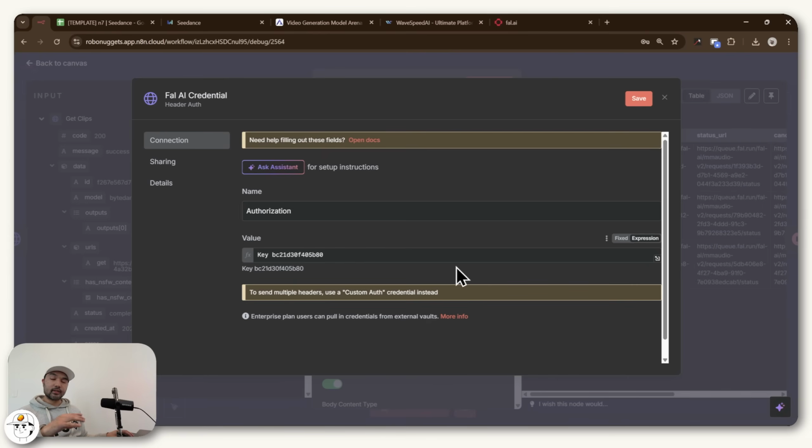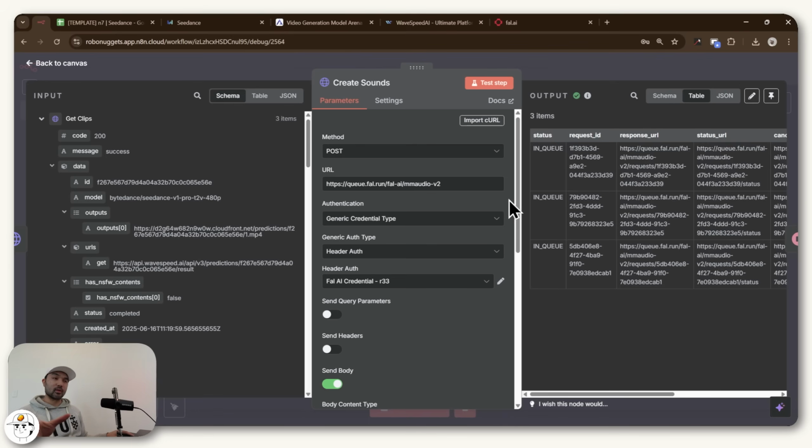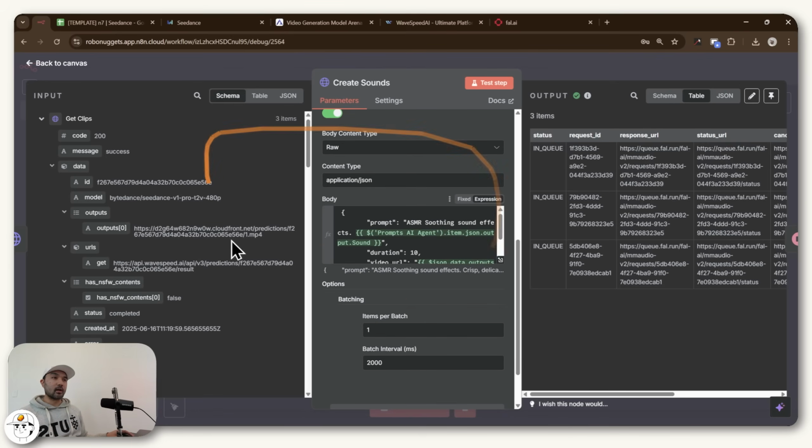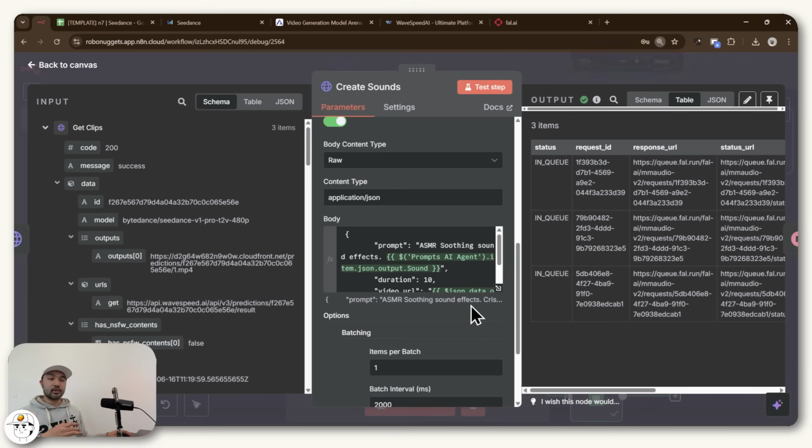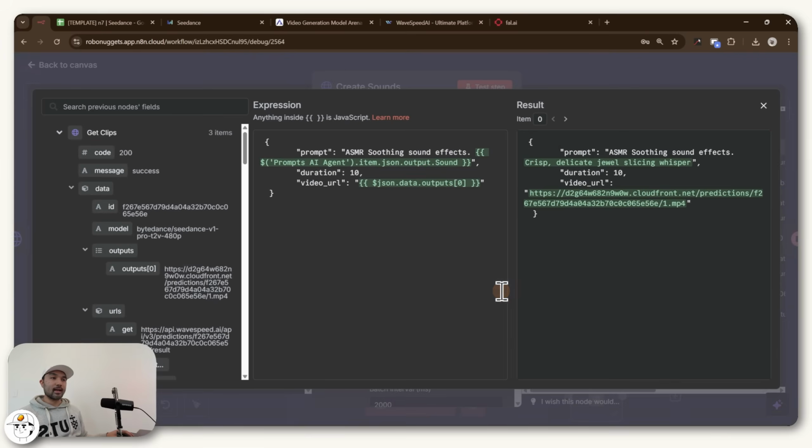So once you have that credential set up, you'll now be able to connect to Fal.ai, which we'll be using for the sounds as well as the stitching of the video. So it's very useful. I think the last thing to just talk about in this section is this body, which is exactly what we are trying to request from Fal.ai. So if we open that up, it's again very simple. You just have a guiding prompt here.